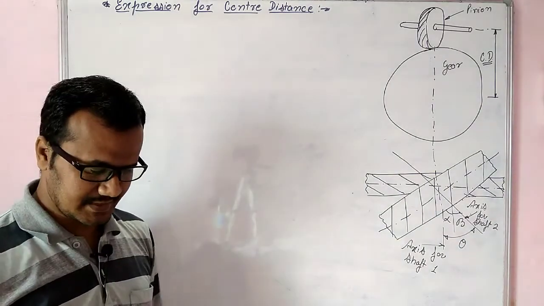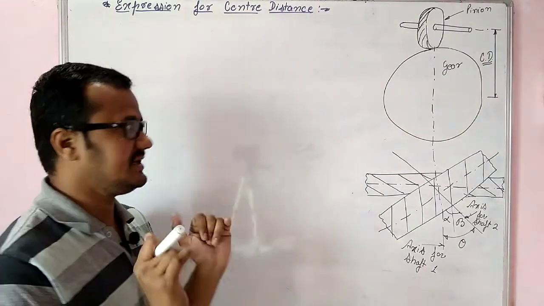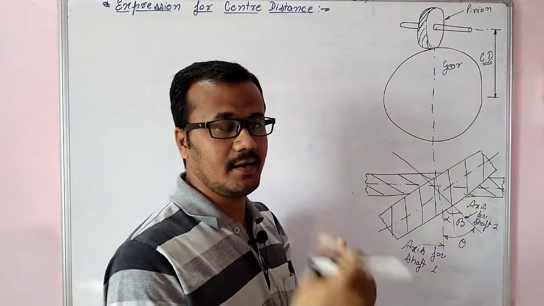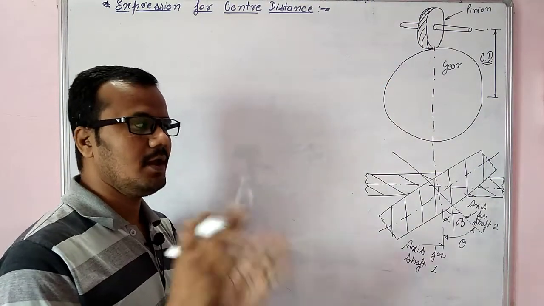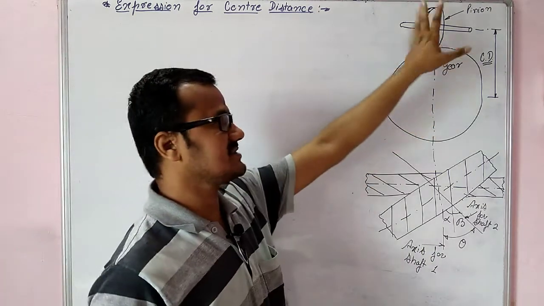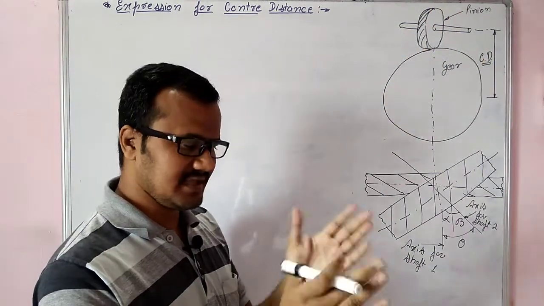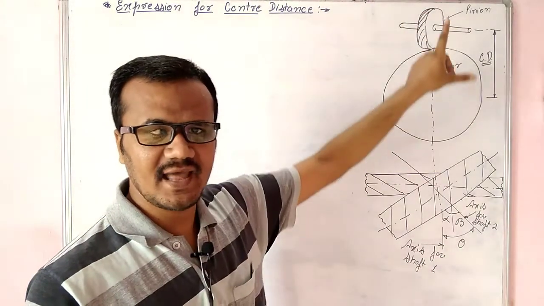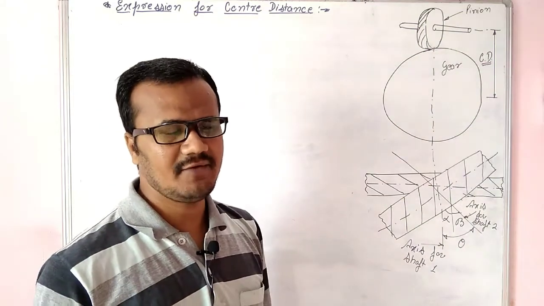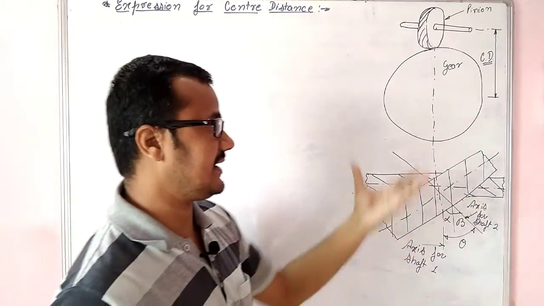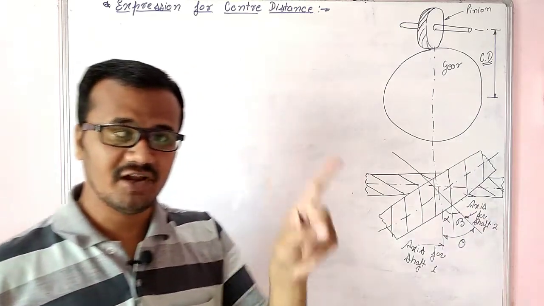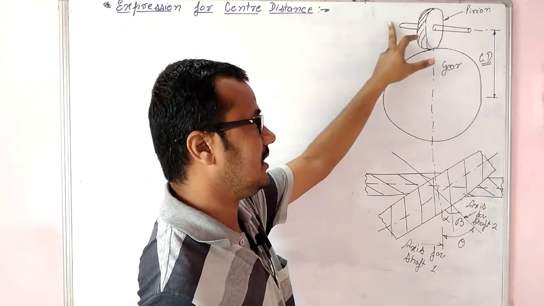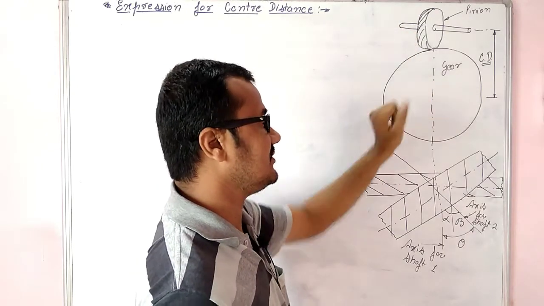Now let us consider that a smaller spiral gear is meshing with a bigger spiral gear, that is, it has a smaller pitch circle diameter compared to the meshing one. The one with the smaller pitch circle diameter we refer to as a pinion, and normally a pinion is always the driver, and among the meshing ones, the one which has the higher pitch circle diameter will be termed as gear. So a spiral gear pinion is meshing with a spiral gear.